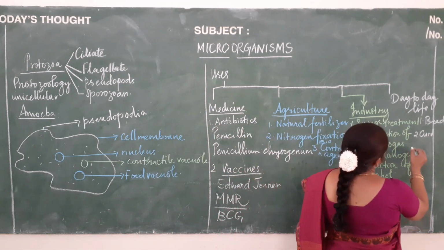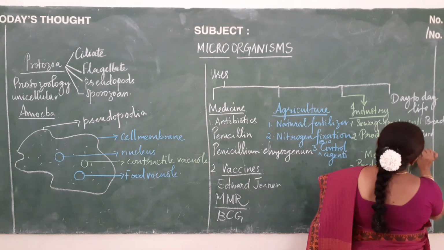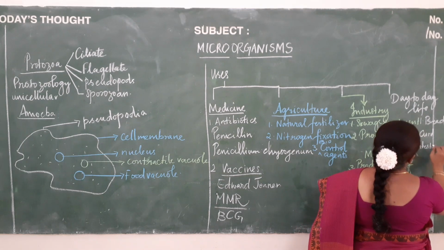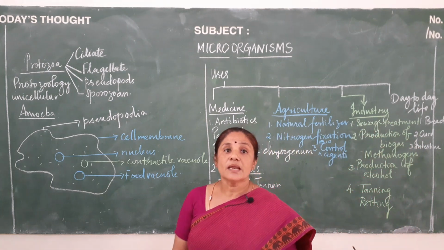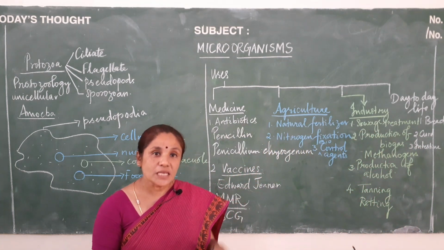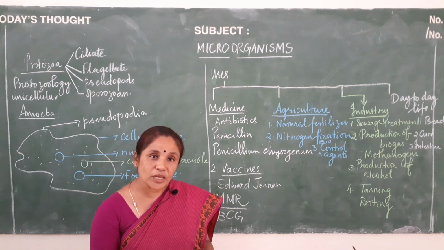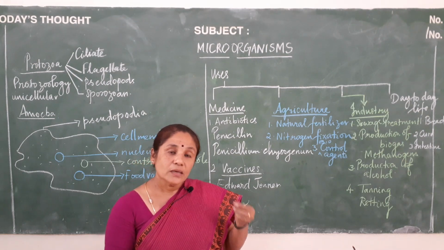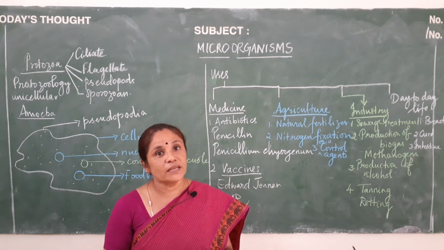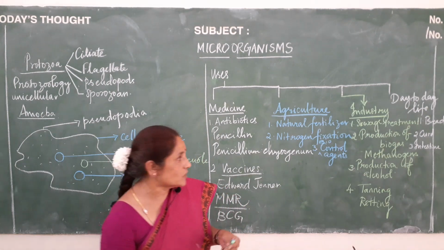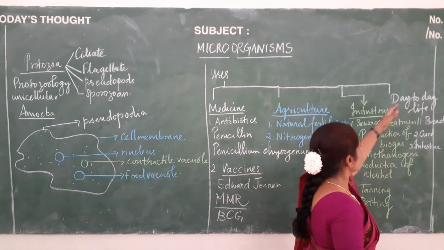And the next one will be in human intestine. Let us see what's happening in human intestine. In human intestine, some bacteria are present. These bacteria help not only in the protection of the intestine against some harmful bacteria, they also help in digestion. That's all about day-to-day life.